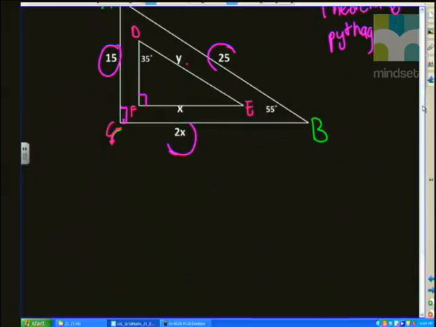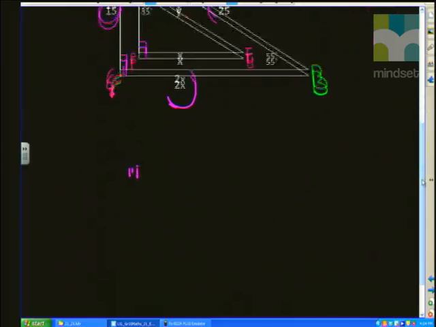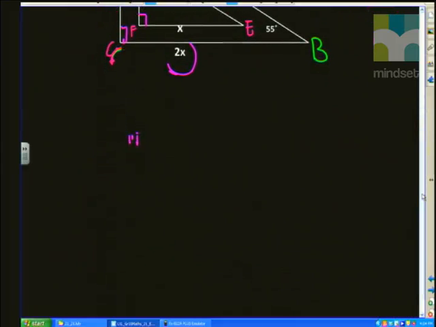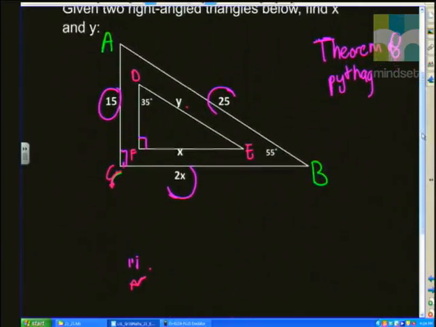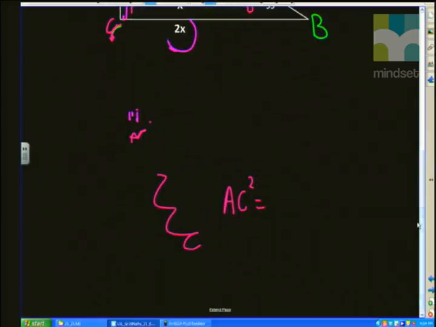using Pythagoras, for some reason I'm going to have to go way down here. I cannot seem to write anywhere on this page. There we go. Maybe we can find a space there. AC squared plus BC squared, that's what we're doing.